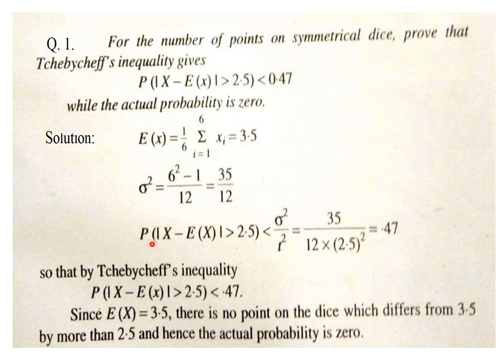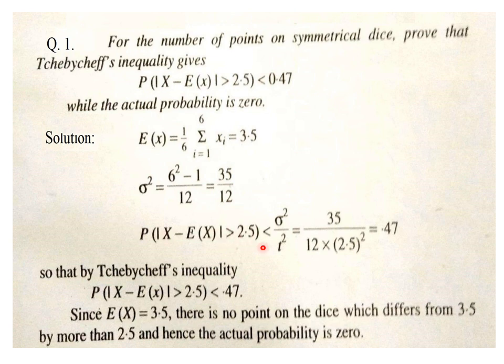Now Chebyshev's inequality, as we know: probability of mod x minus Ex, where mu means Ex, greater than t, and t is given as 2.5 in the problem. Using t equals 2.5, this is less than the right hand side of Chebyshev's inequality, sigma square upon t square. One other point I would like to mention here: in the derivation in the previous lecture we saw that it is greater than or equal to, and then less than or equal to.